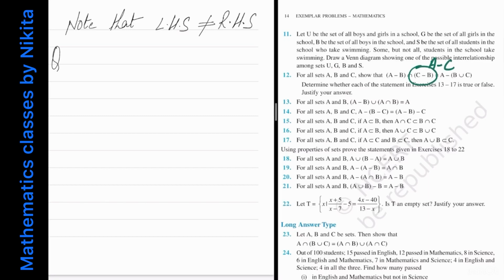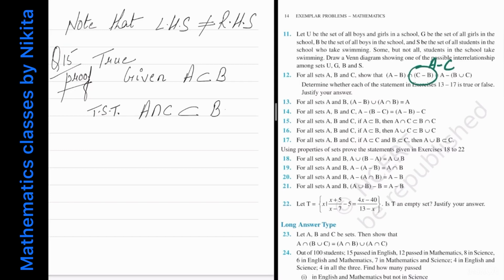Now next question, question number 15. For all sets A, B and C, if A is contained in B, then A intersection C is contained in B intersection C. Again very easy. So it is true. So let's prove this. So what is given? So given is that A is contained in B. And we want to show that A intersection C is also contained in B intersection C. To start with, take any element X in A intersection C.